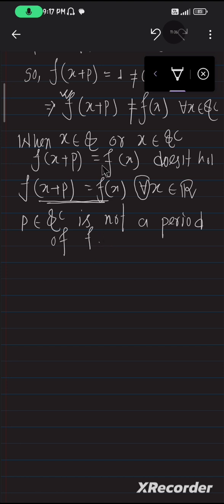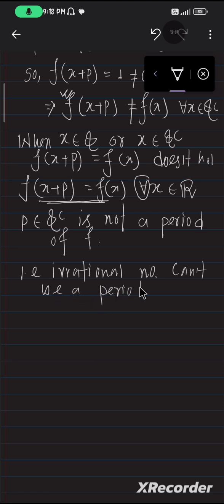What is f? Previously we defined f. That is basically a Dirichlet function. So an irrational number can't be a period of f, right?